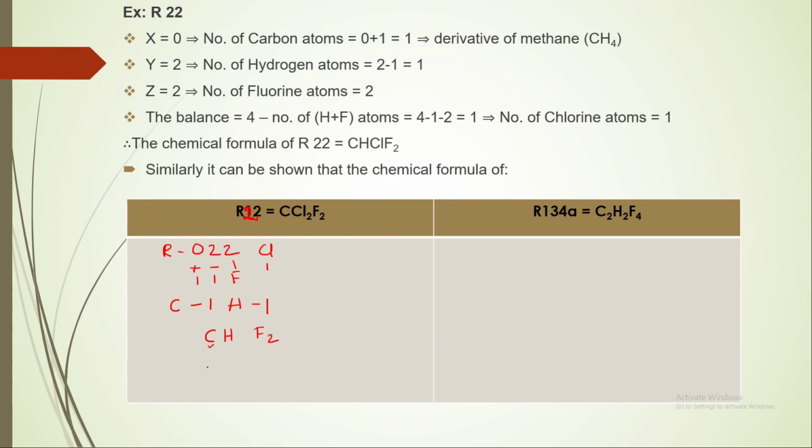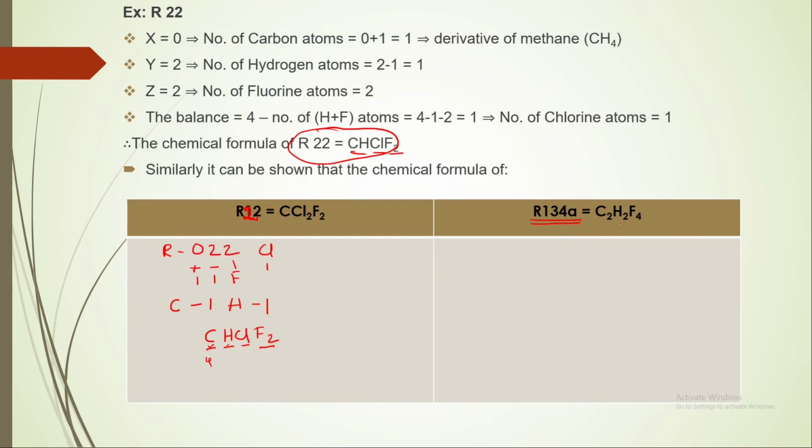So for one carbon there should be 4 atoms. Already 1, 2, 3, 3 atoms are already there. So 1 atom remaining for chlorine. So CHClF2. So that is what we'll get, CHClF2 for R22.